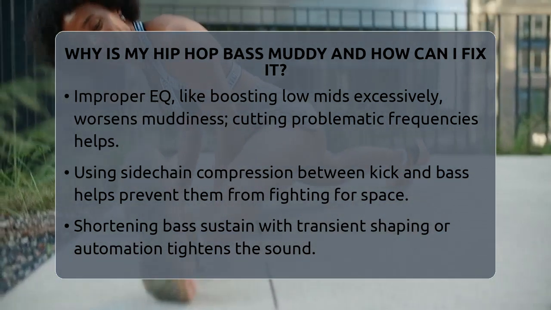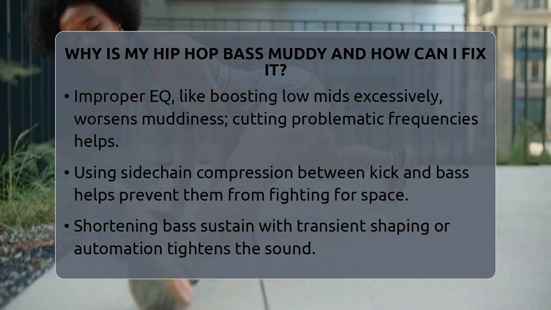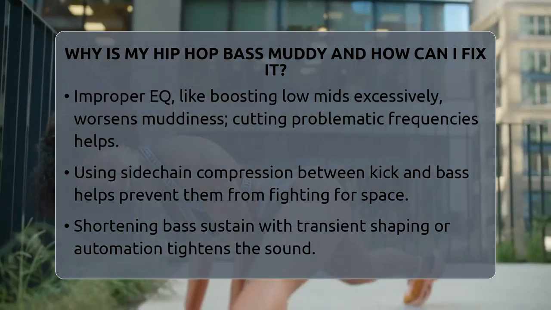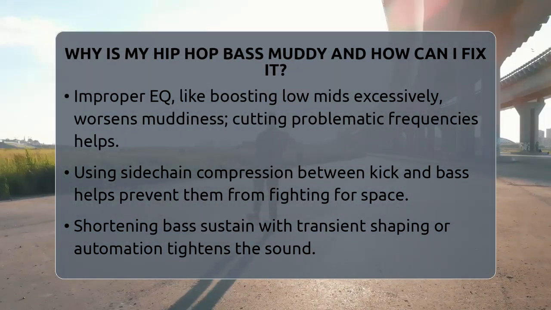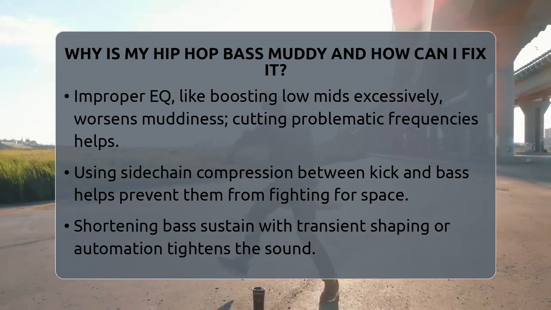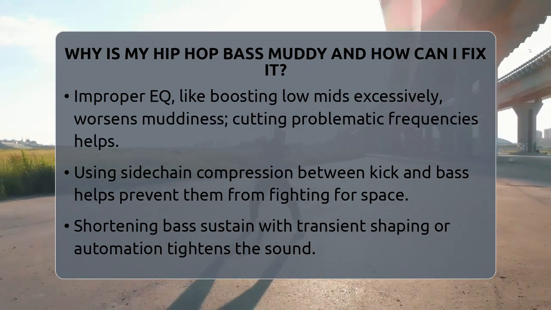Cutting or reducing low-mid frequencies in the 200 to 600 Hz range on your bass and other instruments can help reduce muddiness. Sidechain compression is also useful. By ducking the bass volume slightly when the kick hits, both can coexist without masking each other's punch.